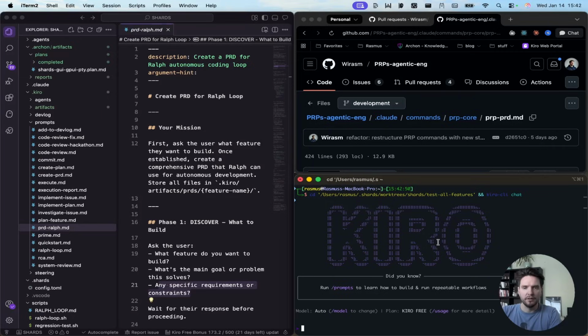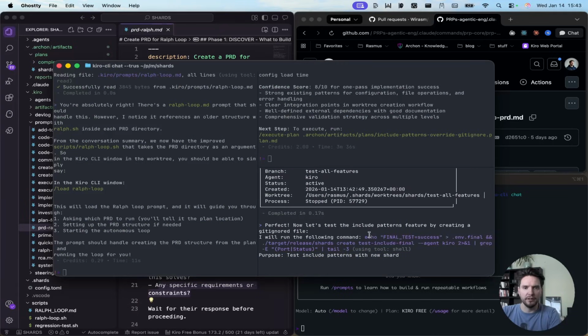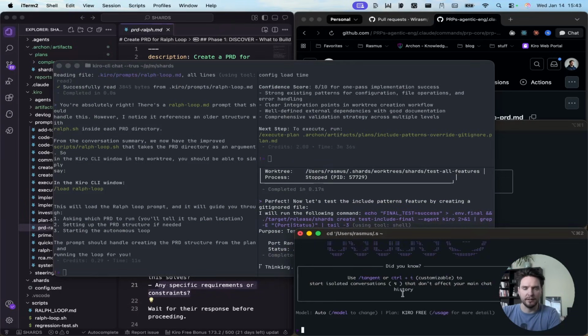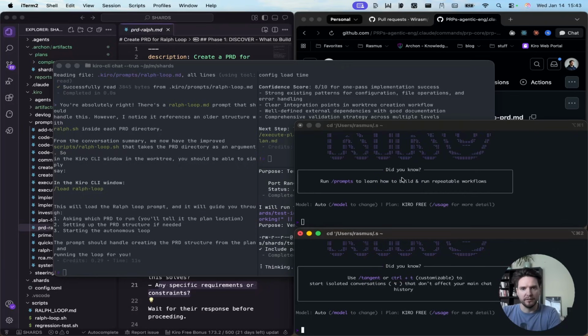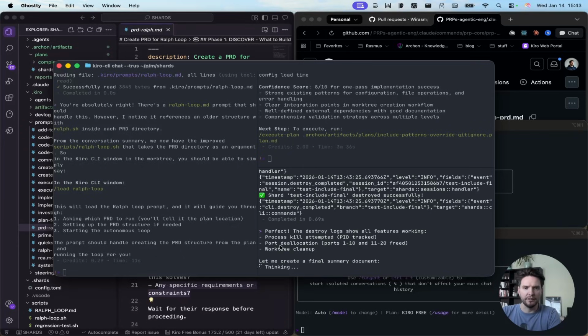Let's skip that. So here we can see it's running final validation after the last merge conflicts have been resolved. Okay, it's done. Everything is merged in. It's now testing the last things here. We can see the terminals are working, startups are working, tracking seems to be working too. Port allocation and deallocation is working, cleanup is working.